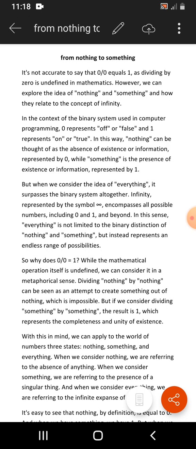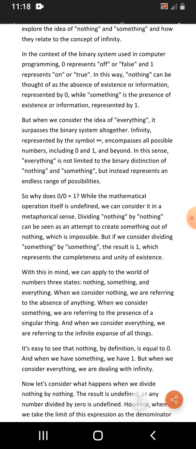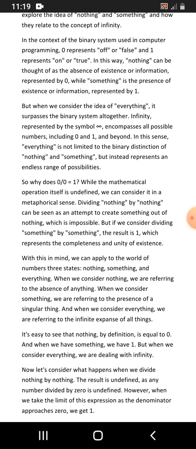In this way, nothing can be thought of as the absence of existence or information, represented by 0, while something is the presence of existence or information, represented by 1. But when we consider the idea of everything, it surpasses the binary system altogether. Infinity, represented by the symbol shown, encompasses all possible numbers, including 0 and 1, and beyond. In this sense, everything is not limited to the binary distinction of nothing and something, but instead represents an endless range of possibilities. So why does 0 over 0 equal 1?